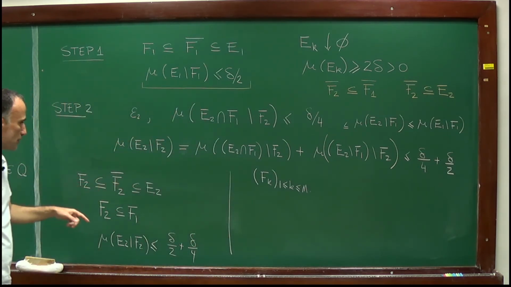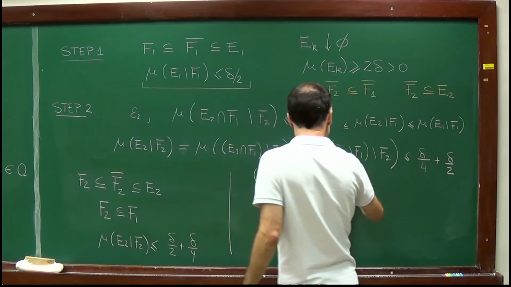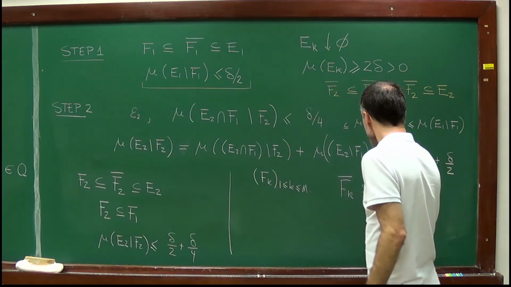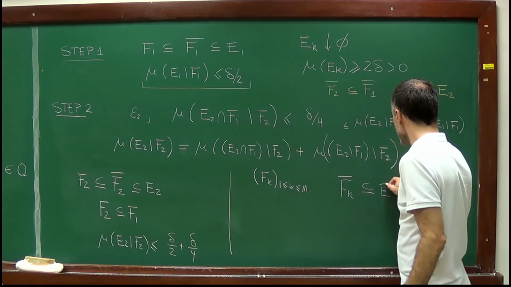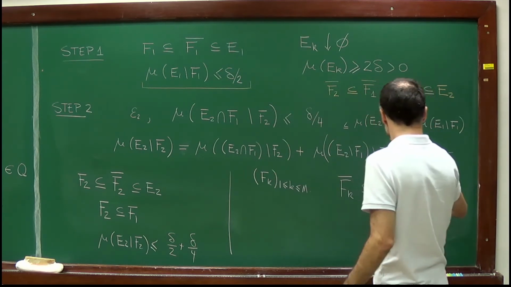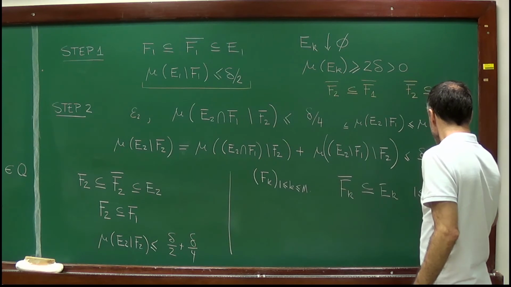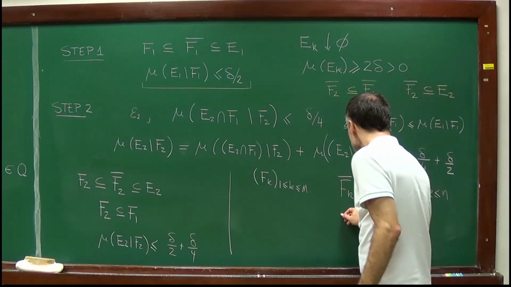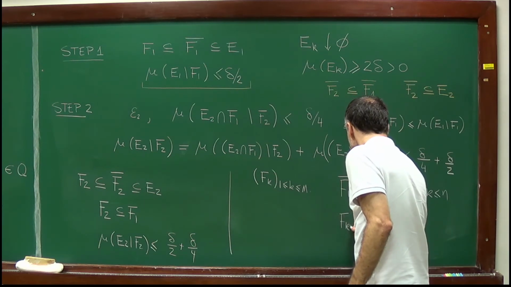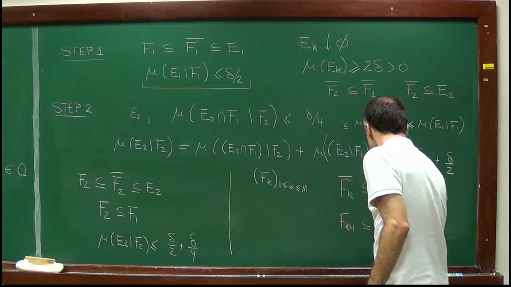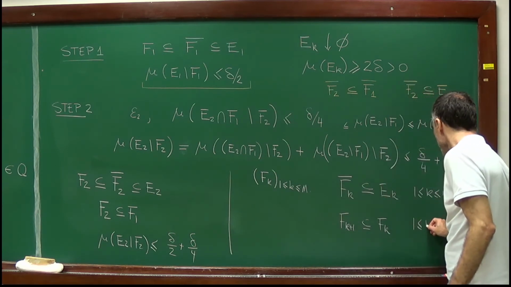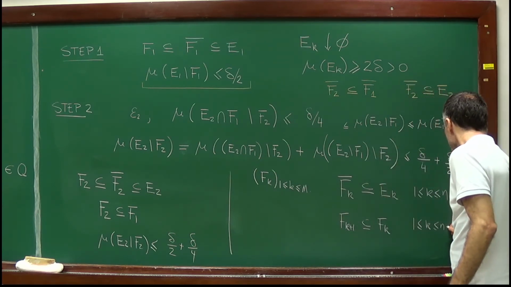I just extend this property, so I will require the closure of Fk to be contained in Ek, for k between 1 and n. I will assume that Fk+1 is contained in Fk for k between 1 and n-1.